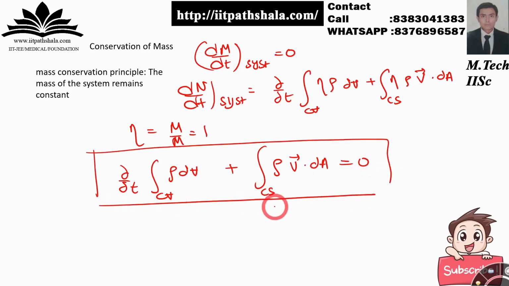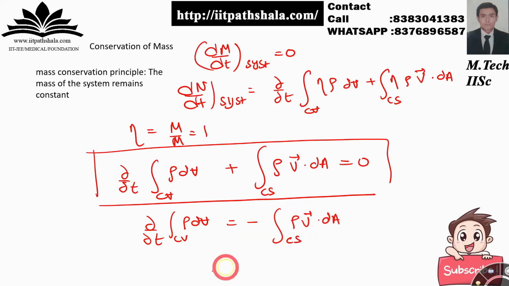So this is the expression you are getting from the formulation itself after applying the Reynolds transport theorem. Now it will be equal to 0 because you are calculating the rate of change of the mass over here. Now let us discuss these two terms. Here I can say that dou by dt of the integral of rho dV over the control volume must be equal to minus the integral of rho v dot dA over the control surface.